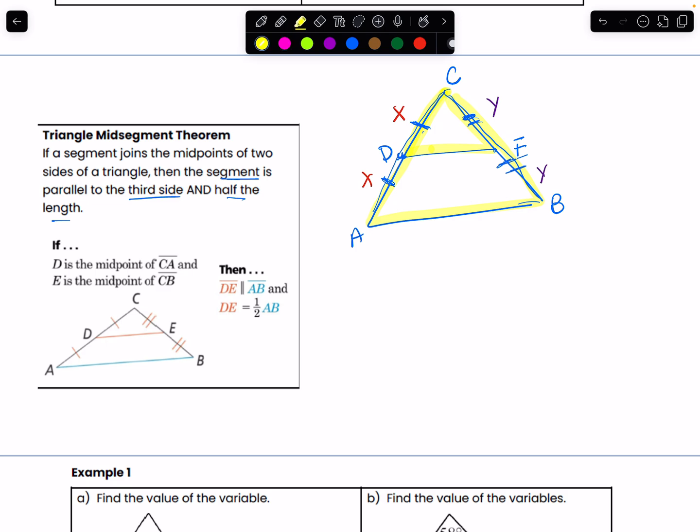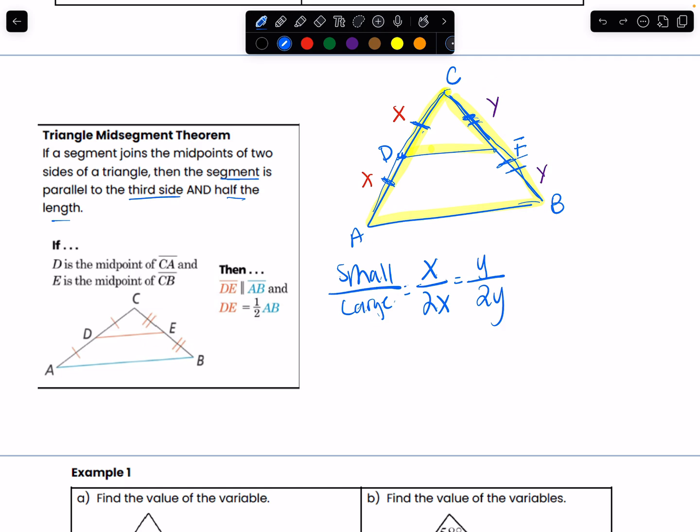And the reason why is because DC, let me go ahead and label it. Let me go ahead and draw this smaller triangle, the larger triangle. Now, if I know here that my smaller triangle has one of the sides as X, and my larger triangle is 2X, right? Because I have this whole thing as my larger triangle. And I also have my other side, Y, of my smaller triangle and 2Y of my larger triangle because this was for the whole side.